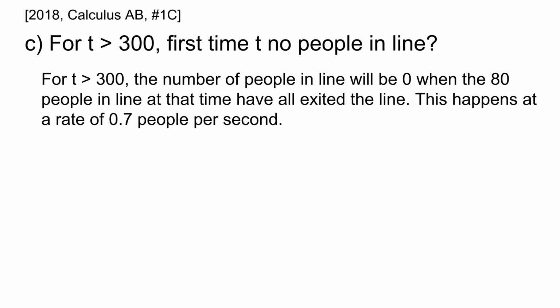This happens at a rate of 0.7 people per second. So we can find the time t at which this happens by solving the equation 0.7t equals 80, which implies that t is equal to 80 divided by 0.7.